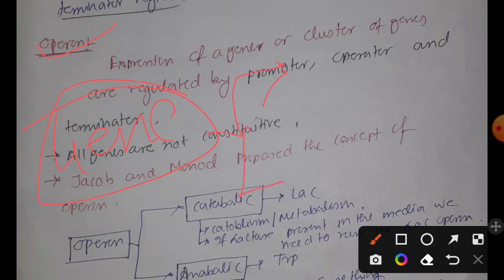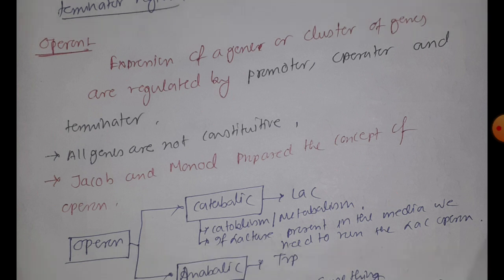Before going deep into the operon, remember that genes can be divided into two parts. One is constitutive gene, another one is regulatory gene. Constitutive genes, as the name suggests, are activated all the time inside the cell. But in case of regulatory gene, the picture is different.